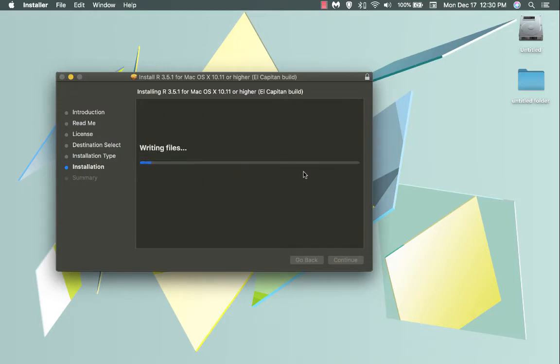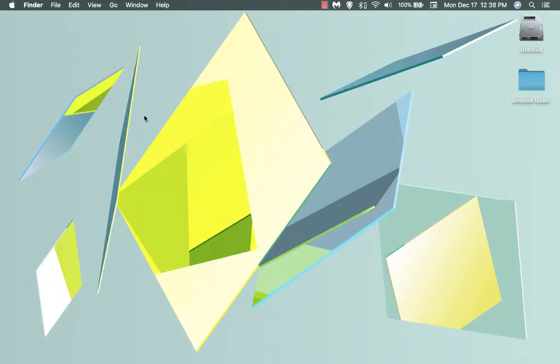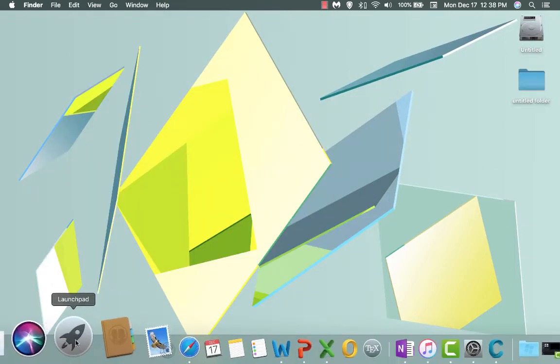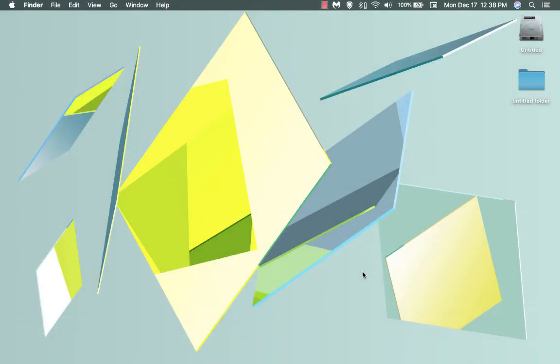Once you click on install, you will get this window. So moving items into place. Running package scripts. Yeah, less than a minute. Yes, we are done. Let me check R. So, Launchpad. Yes, we have R here. It means R has been installed properly on this computer.